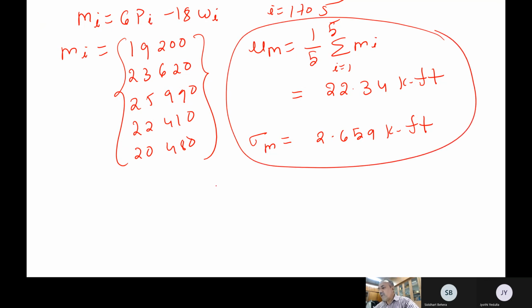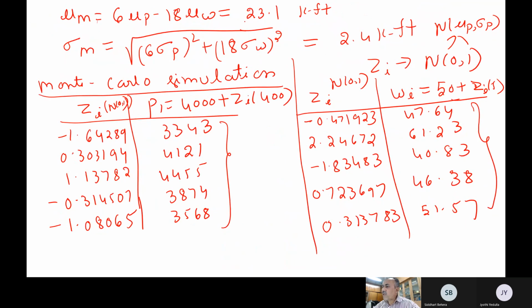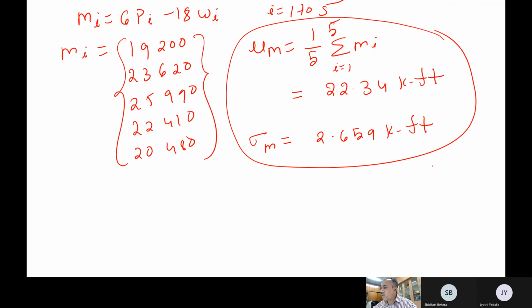Now we can compare with the exact value. What is the exact value? The exact values were 23.1 and 2.4. What is your comment here? Whether the mean value and standard deviation you have estimated are close or different? They're slightly different.